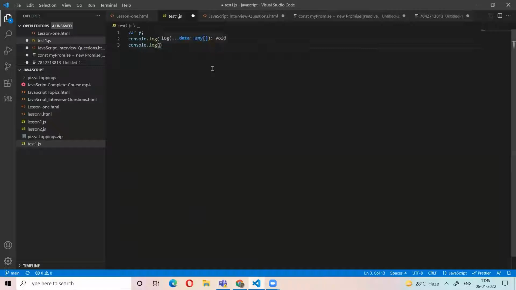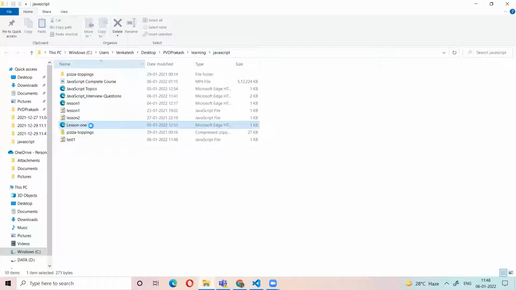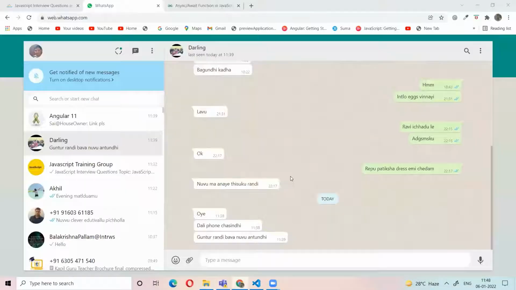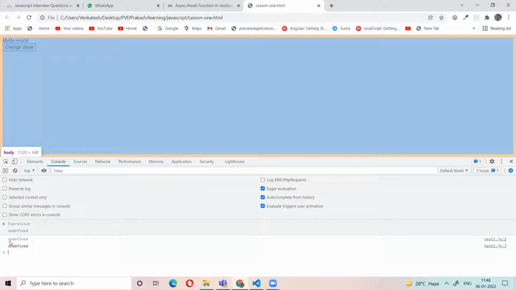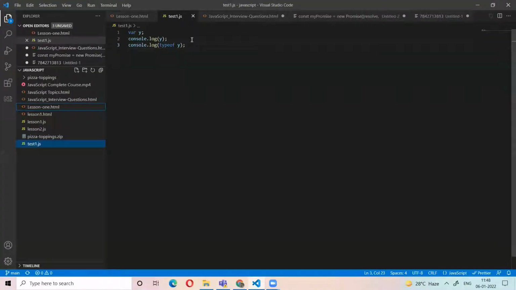The type of y is undefined, right? So if we declare a variable but don't assign any value, then the type of that variable is undefined.